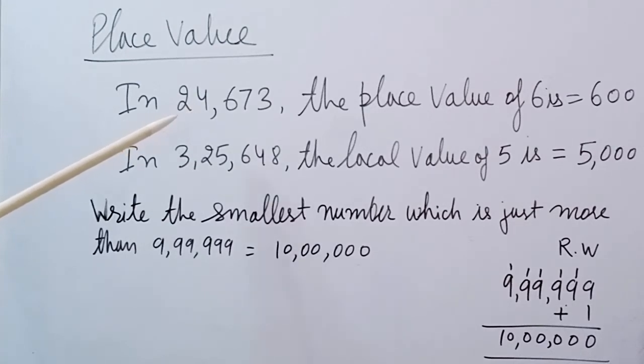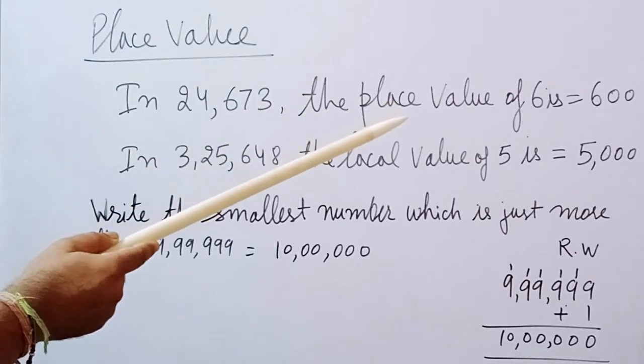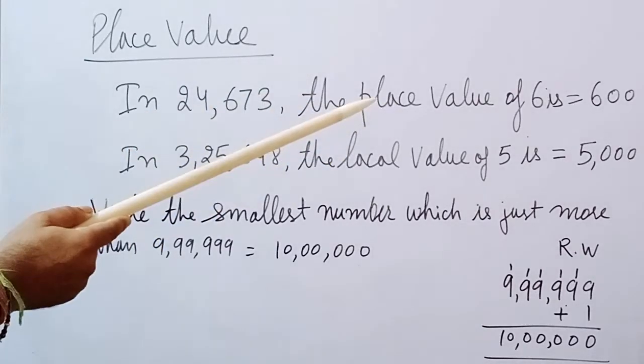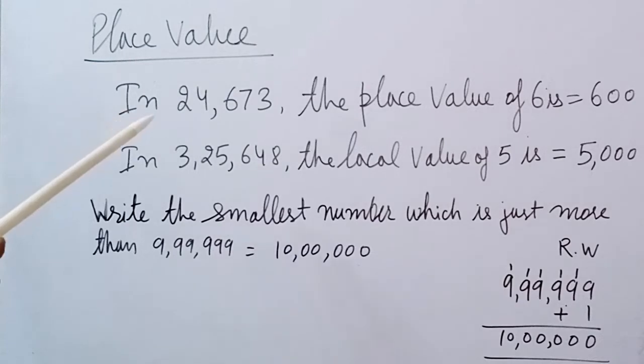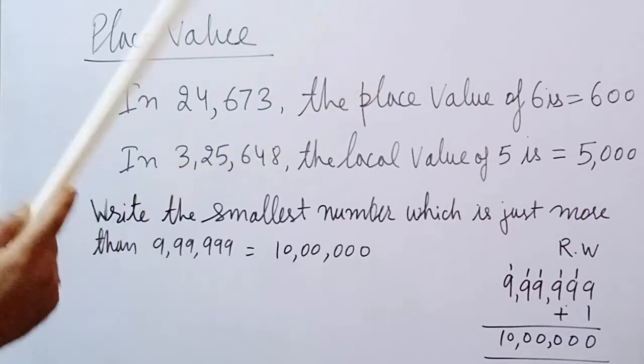6 is on the 100 place. Before the 6 we have two digits, one is the 1 place and one is the 10 place. So just treat them as 0, and 6 is on the 3rd place. So in the place of 3 and 7 we will put 0. We will write 0 0 in the place of 7 and 3, and the 6 as the last. So in 24,673, the place value of 6 is 600.